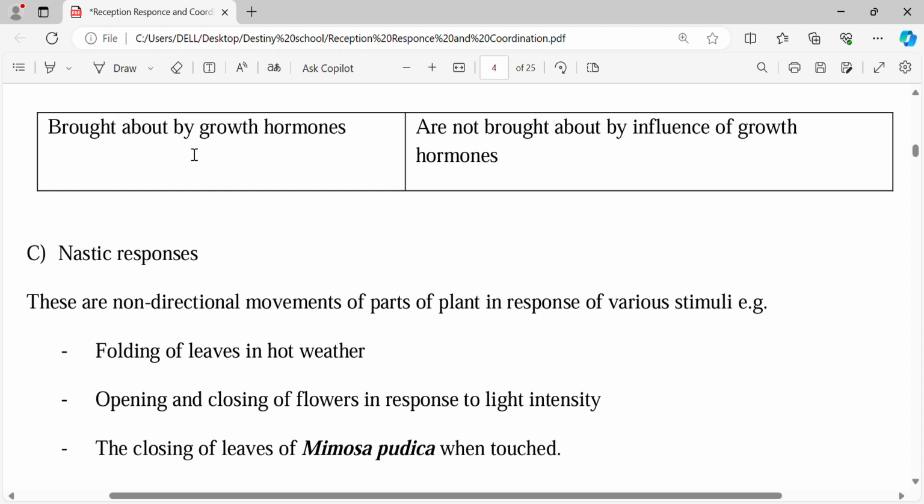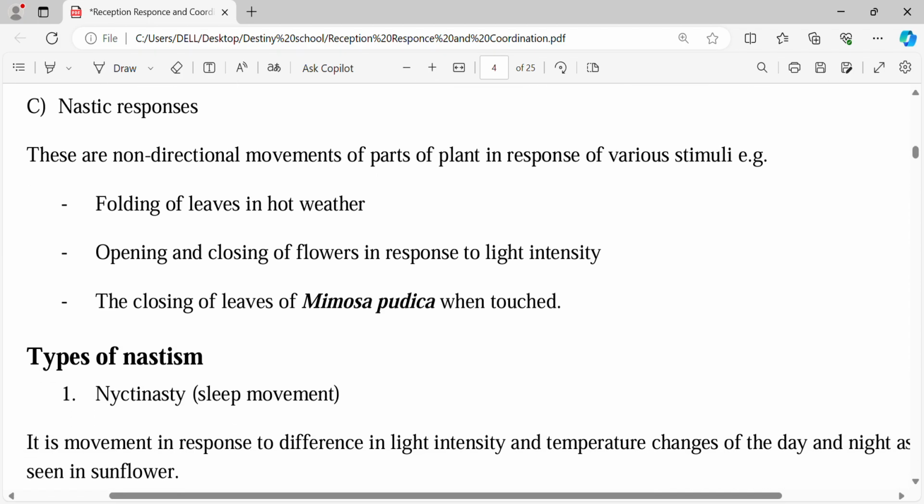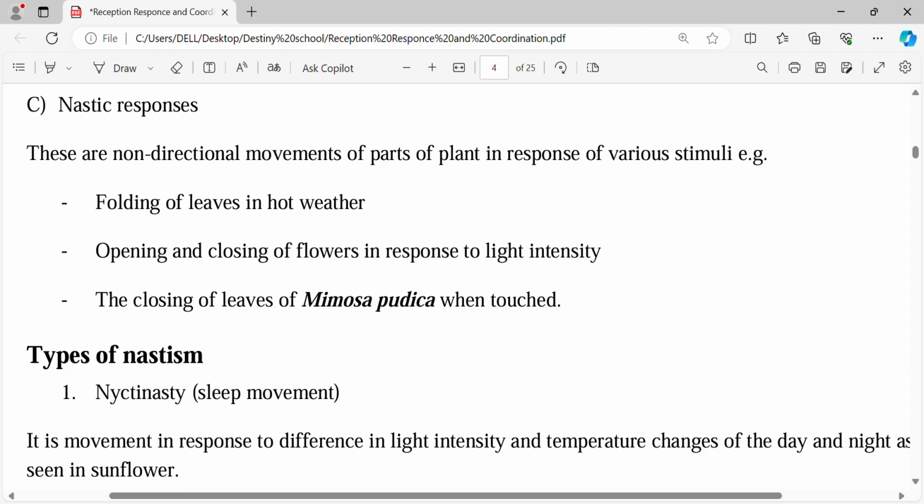So this one is movement. They are facilitated by the muscles. Okay. So this one is facilitated by the growth hormones, not facilitated by the growth hormones. Then the last type of response was the nastic responses. And I told you that nastic responses can also be called nastism. Nastism is the same as nastic responses.